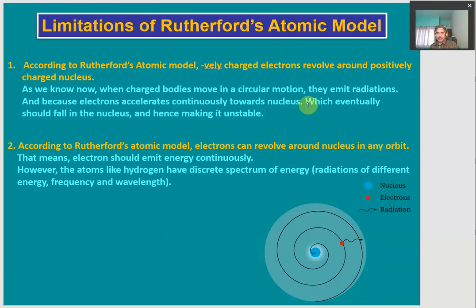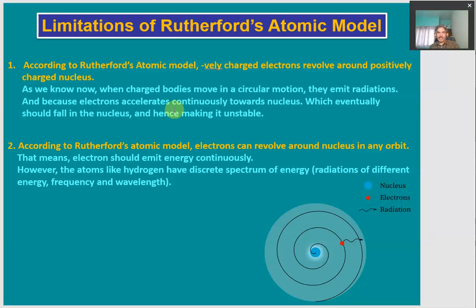But that is not what is happening. The nuclei are found to be very stable. So that means electrons should not be having any circular motion in any orbit, or in all possible orbits. There must be some different view there. So this is one limitation.